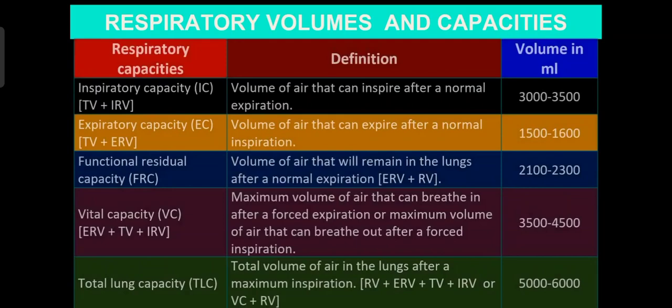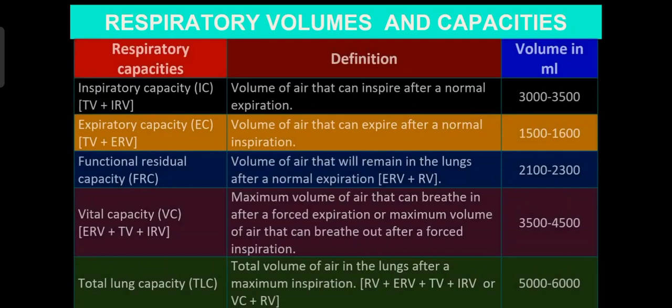Then functional residual capacity, FRC. It is nothing but volume of air that will remain in the lungs after a normal expiration. After we give air in and out normally, how much amount of air remains in the lungs, that is called as the functional residual capacity. That is expiratory reserve volume plus residual volume. That gives our FRC.